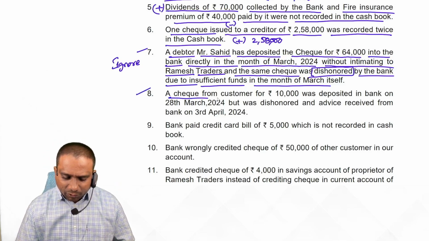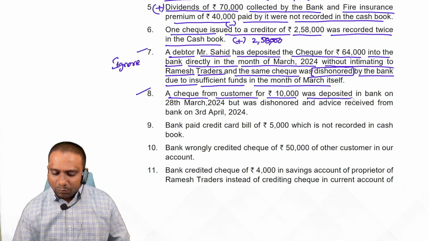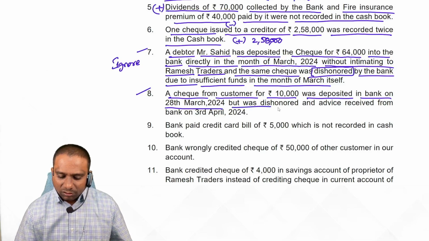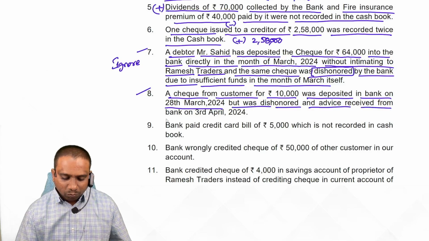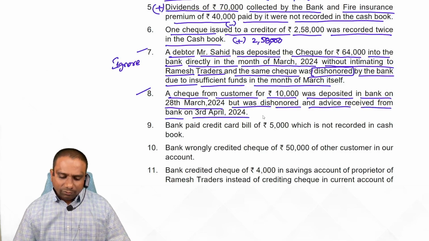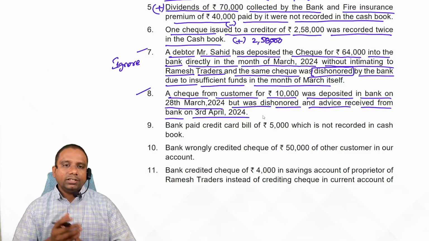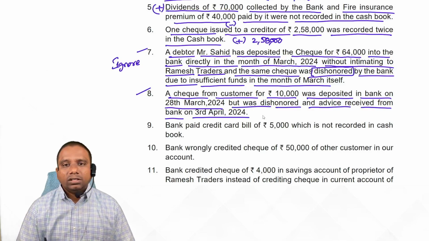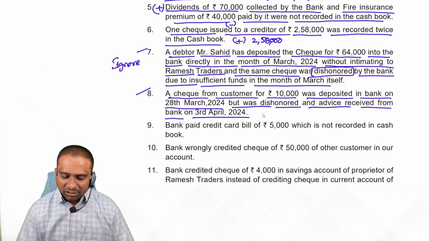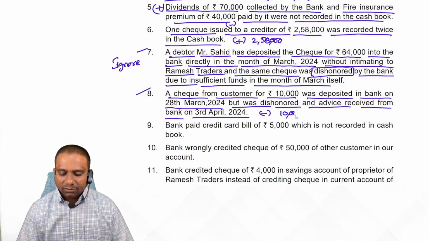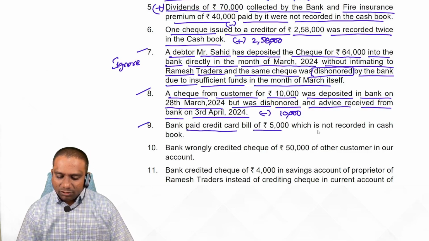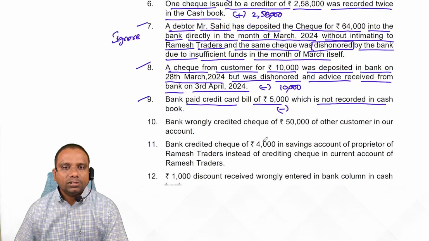Next one. A check from a customer for 10,000 rupees was deposited in the bank on 28th March 2024 but was dishonored, and advice was received from the bank on 3rd April. We deposited a check, and when we deposit a check cash book balance increases, but it is dishonored, so passbook balance gets decreased, minus 10,000. Clear, students? Next one, bank paid a credit card bill of 5,000 which is not recorded in the cash book, so simply 5,000 rupees you reduce because bank balance reduces.